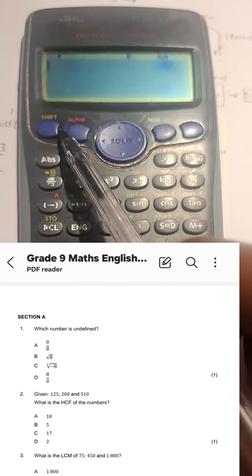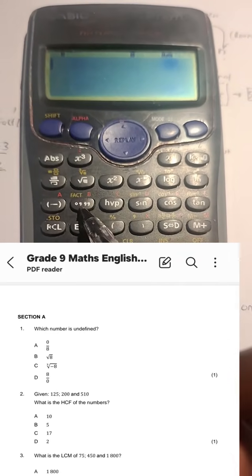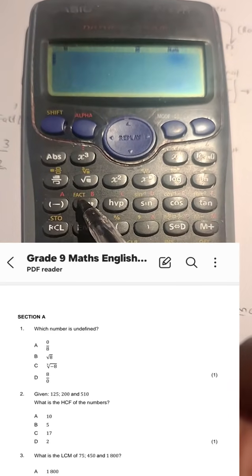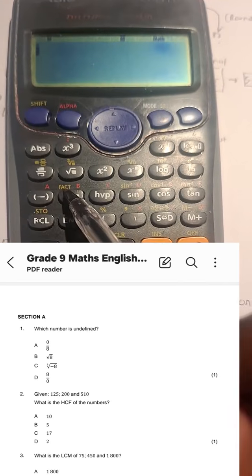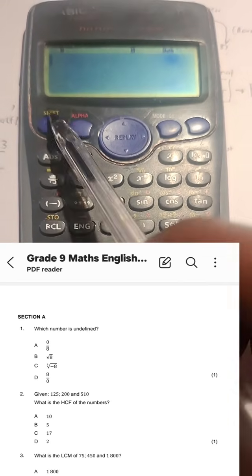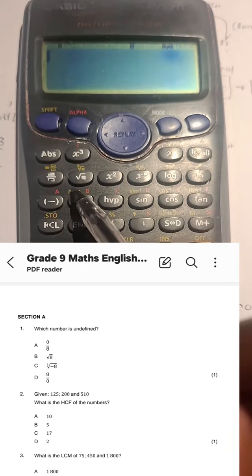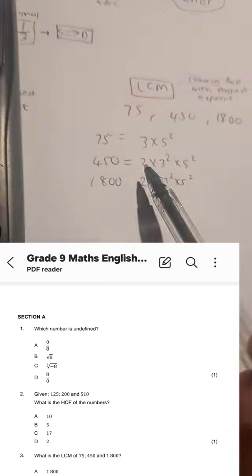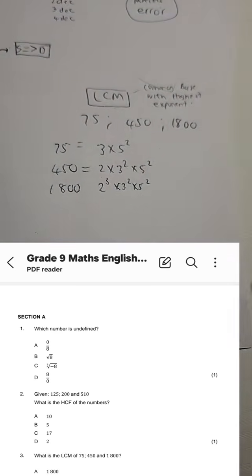Remember, shift here, you press there, and when you press shift, guys, you are selecting all the yellow things there. So that's why we press shift, so that we have an opportunity to select the yellow thing there, which is fact. Fact is there. And then you should be able to get these products of prime factors.